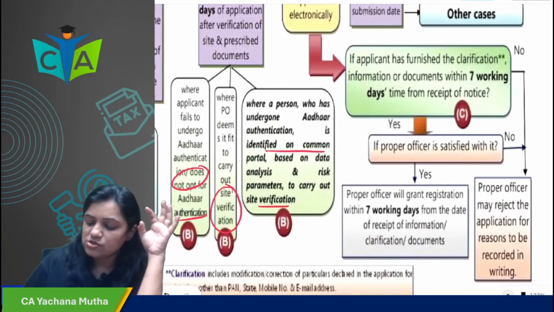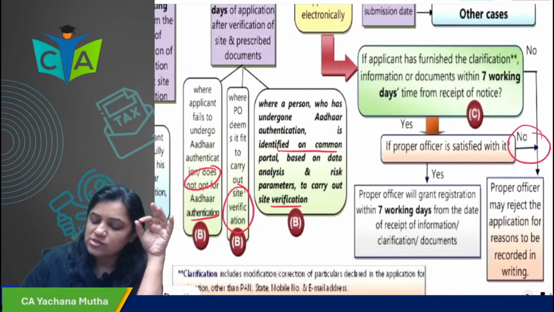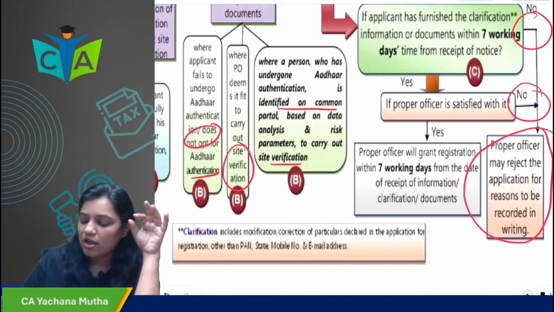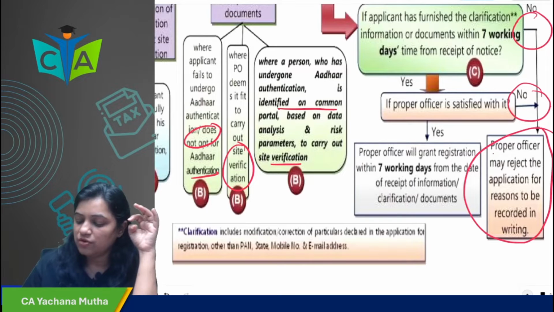But if the officer is not satisfied, or the applicant has not furnished the reply within 7 working days, then in that case the proper officer will reject the application for reasons to be recorded in writing.